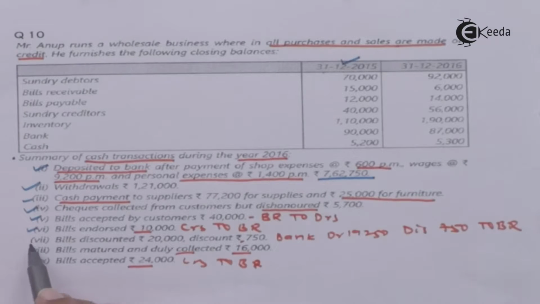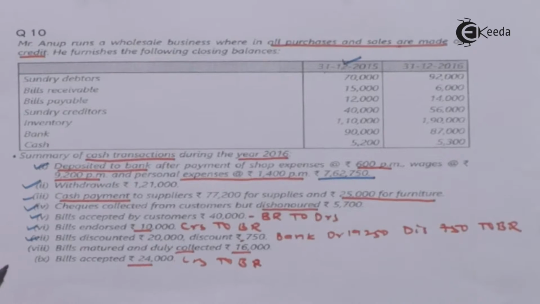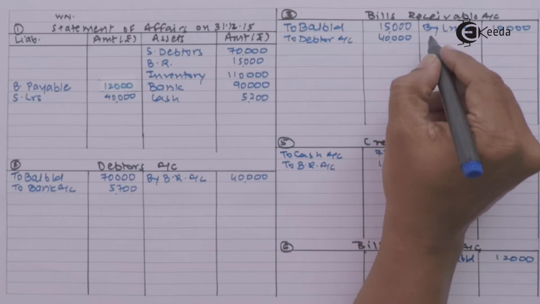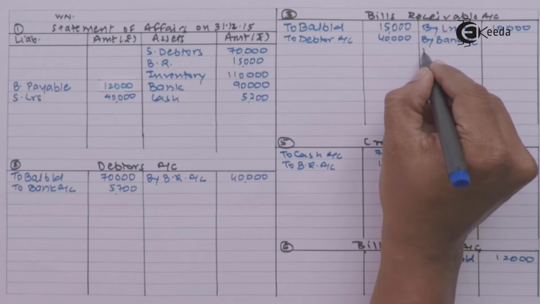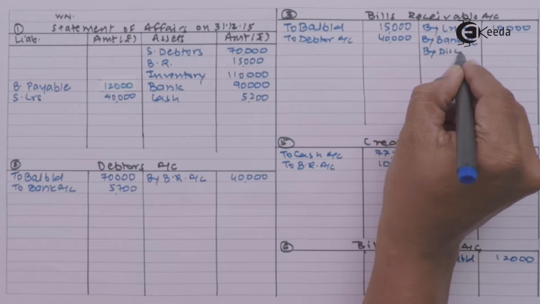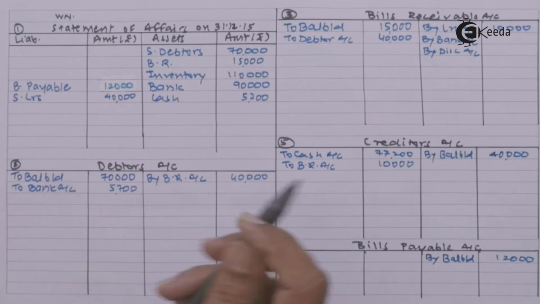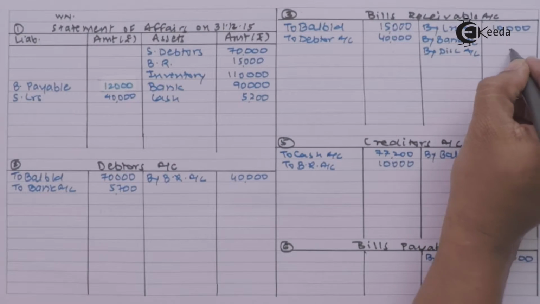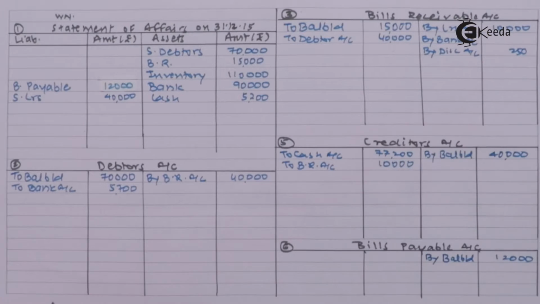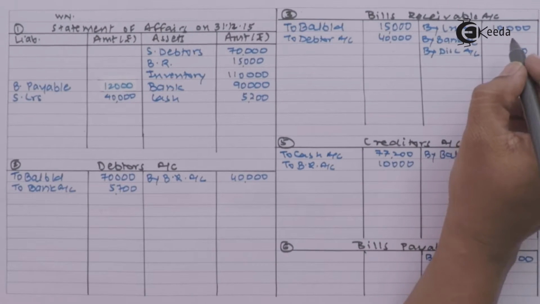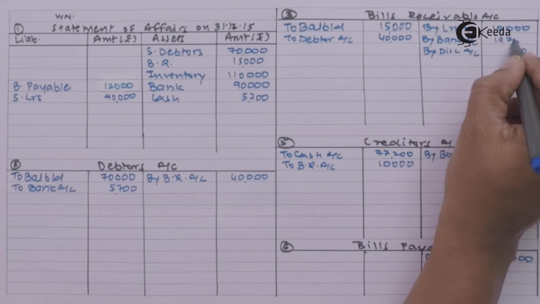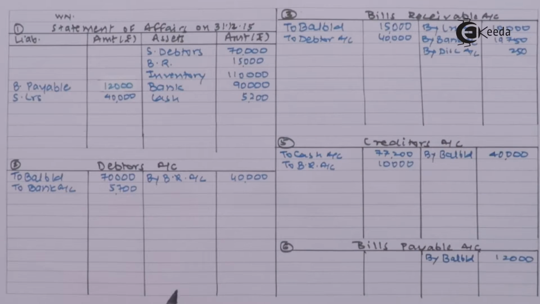Bills discounted 20,000. Discount being 750. So our entry will be bank account debit, discount account debit to bills receivable account credit. So bills receivable account firstly I am crediting by bank account and by discount account. Discount will be debited to P&L afterward. Discount amount they gave you 750 and bill amount they mentioned 20,000. So it will be debited accordingly to the respective account.